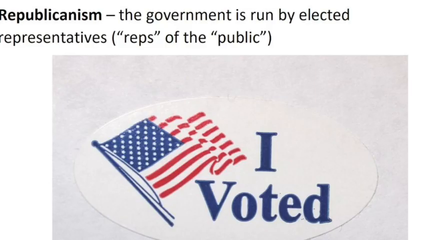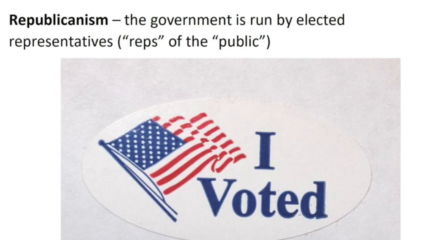Republicanism. Republicanism is when we choose a representative to go to the government for us. Popular sovereignty is the idea that the people rule and the power of the government comes from the people. Republicanism is how we rule by choosing who we want to be our leaders.